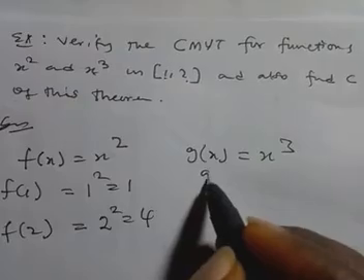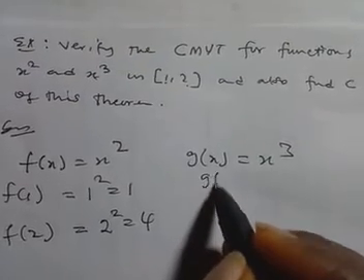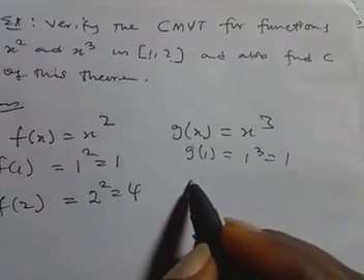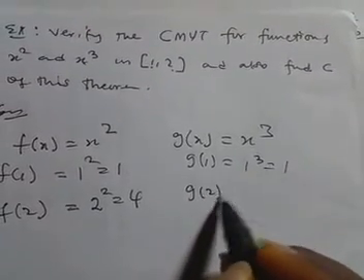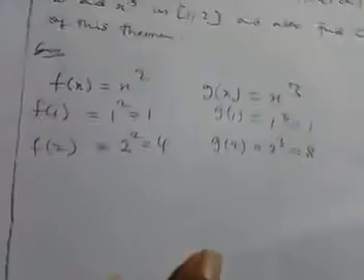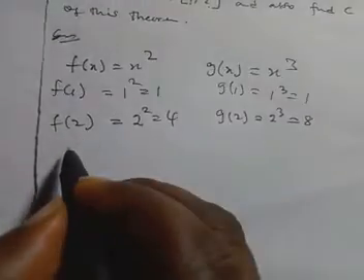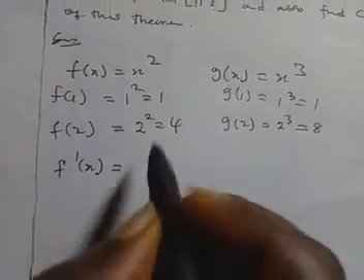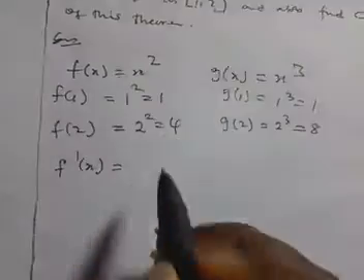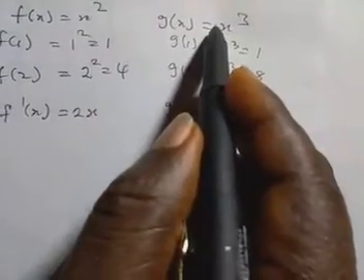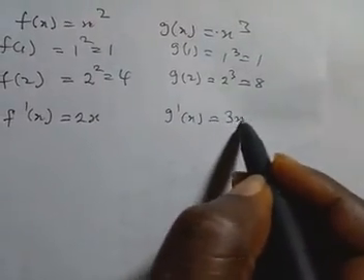Similarly, we do the same thing for g. So g of 1 is 1 cubed, which is 1, while g of 2, which is g of b, is 2 cubed, that is 8. The next thing is to differentiate. If you differentiate s squared, you are going to have 2s. And if you differentiate s cubed, you are going to have 3s squared.